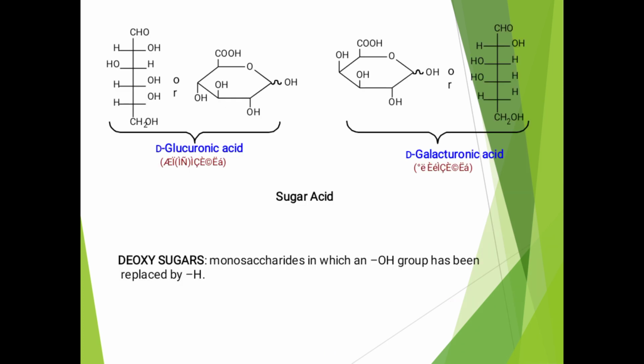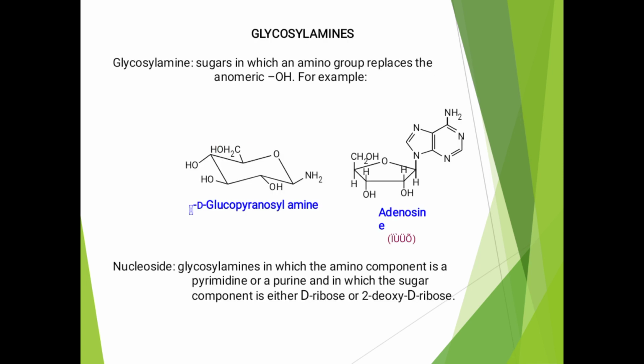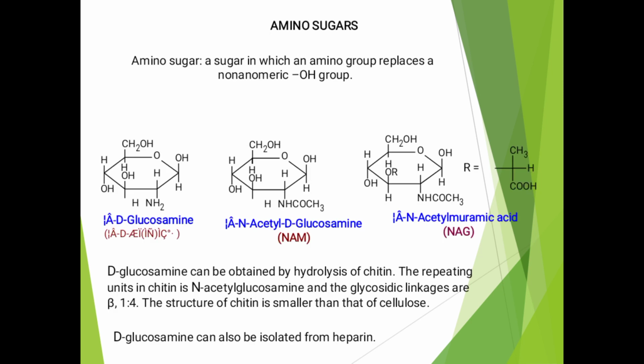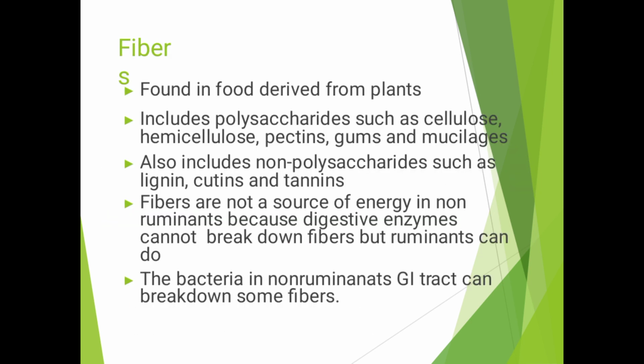Sugar acids, and deoxy sugars are monosaccharides in which an OH group has been replaced by an H. Glucosamines are amino sugars. Fiber is found in food derived from plants and includes polysaccharides such as cellulose, hemicellulose, pectins, and gums. It also includes non-polysaccharides such as lignin, proteins, and tannins.